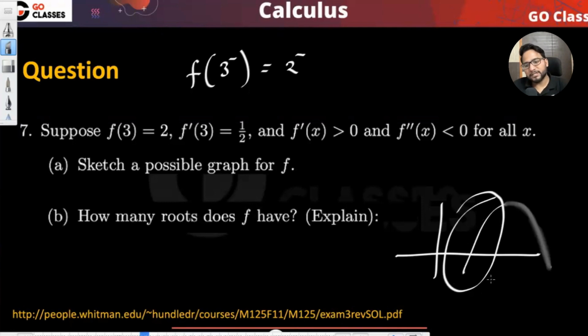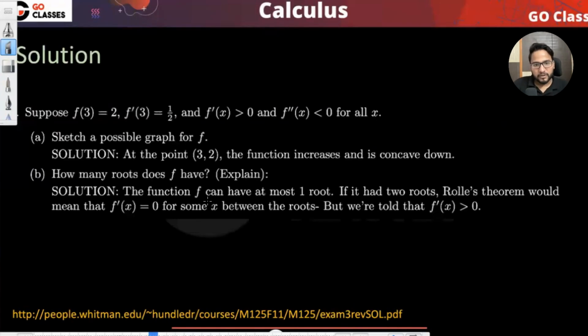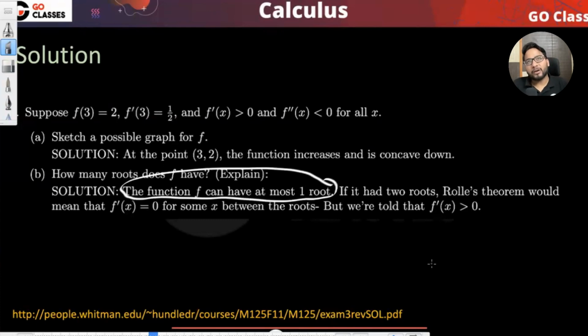So let's see the explanation that they have. The function has at most one root. So first they are saying it has at most one root. If it had two roots, Rolle's theorem would mean that f'(x) equals 0 for some x between them. They are still saying at most one root. They are not saying exactly one root, but we are arguing that it is exactly one root.